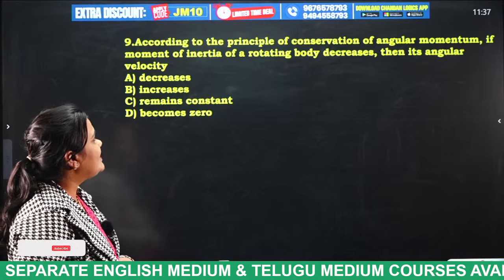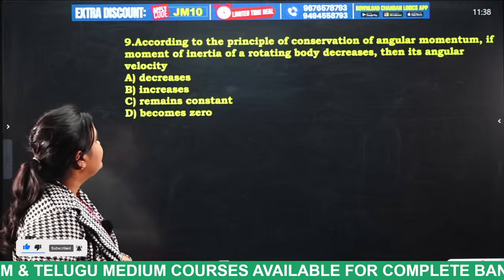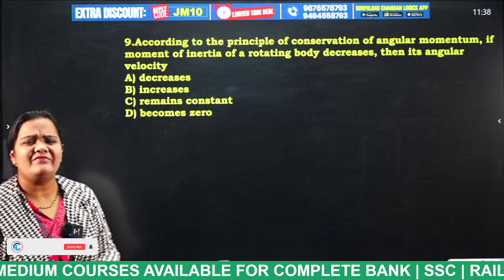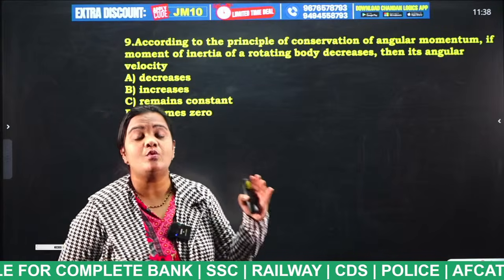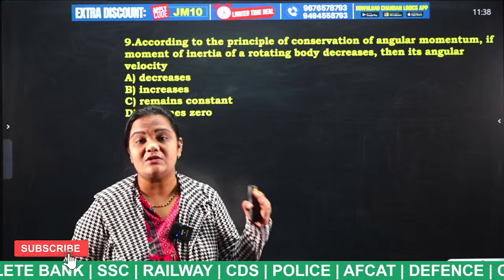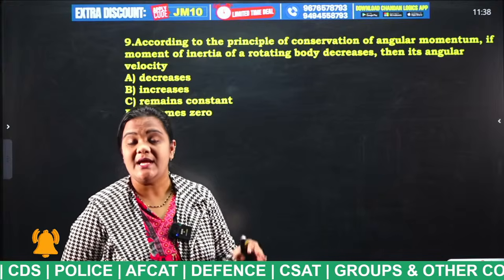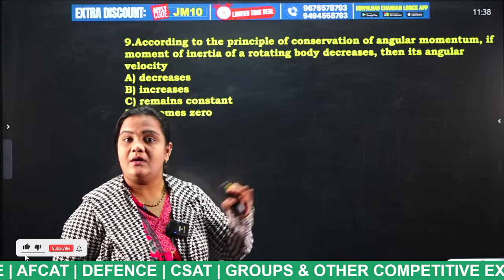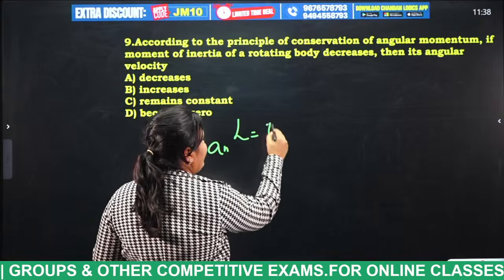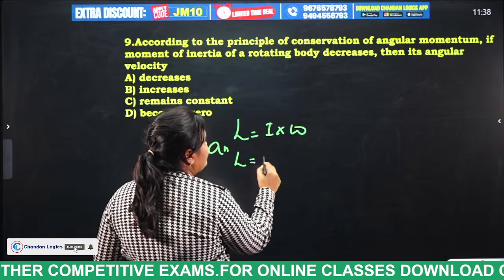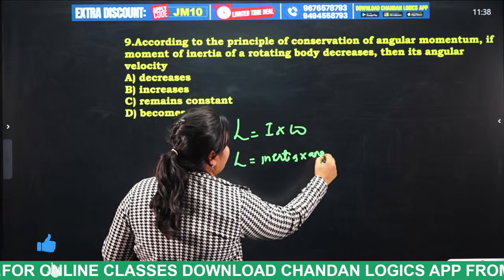According to the principle of conservation of angular momentum, if the moment of inertia of a rotating body decreases, then its angular velocity... So this is a very thought-provoking question, students. What do you mean by angular momentum? Angular momentum L is equal to I into omega. So this I is nothing but the moment of inertia, into angular velocity.